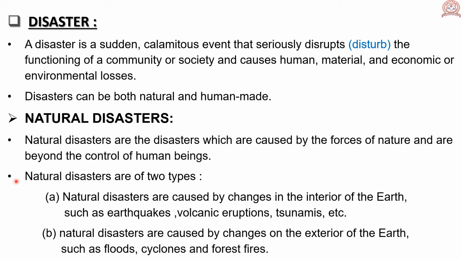Natural disasters are of two types. Some are caused by changes in the interior of the earth, such as earthquakes, volcanic eruptions, tsunamis, etc. Others are caused by changes on the exterior of earth, such as floods, cyclones, and forest fires.